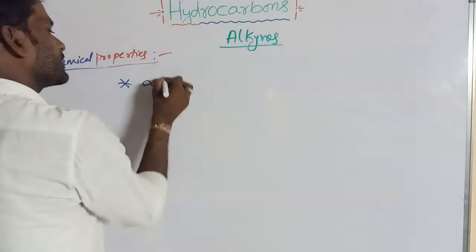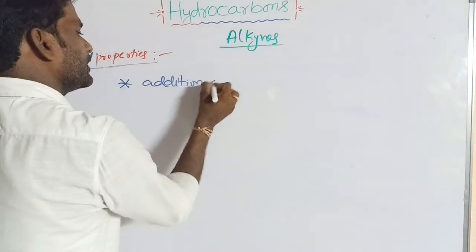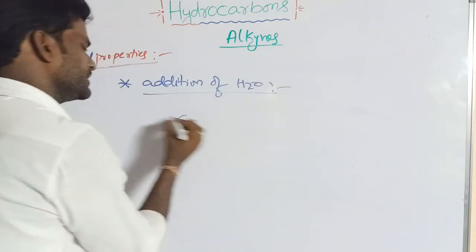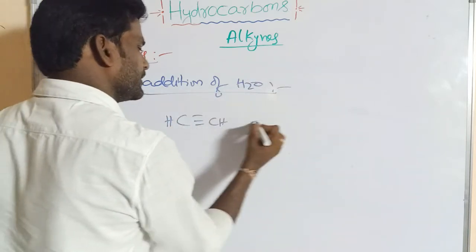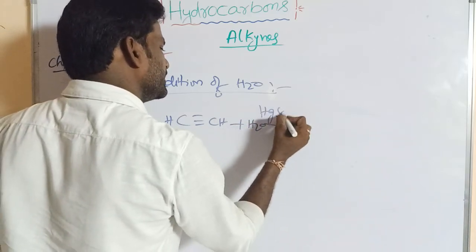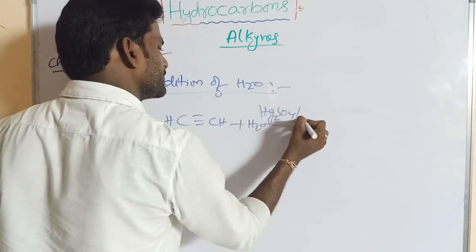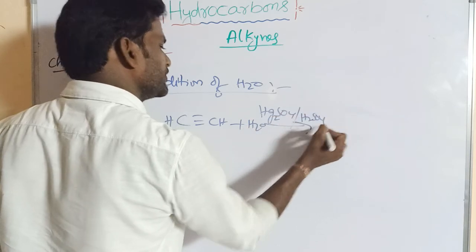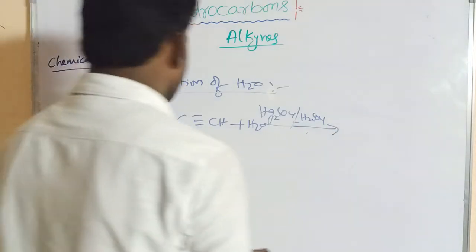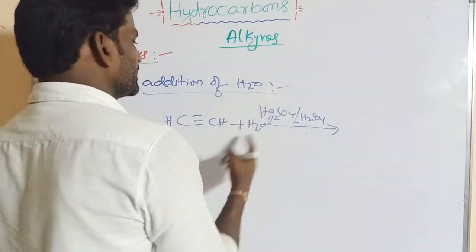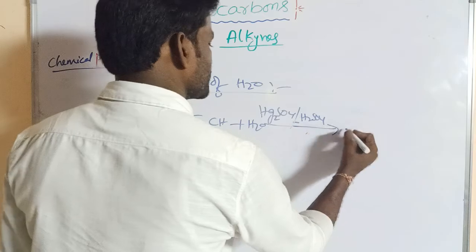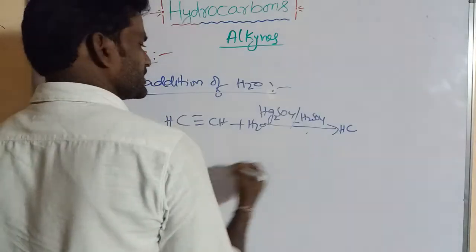Next, addition of water. So CH triple bond CH, adding H2O in the presence of Hg2SO4 and diluted H2SO4. Here hydration takes place, addition of water takes place. Hydrolysis takes place, so H plus and OH minus.